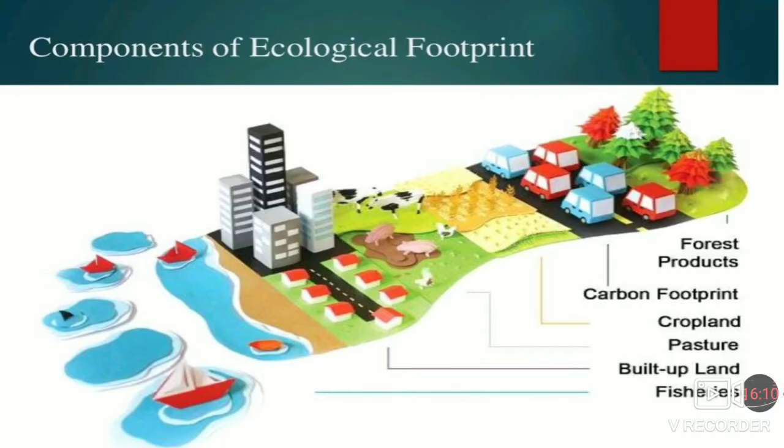What are the components of ecological footprint? The components of ecological footprint are forest products, carbon footprint, cropland, pasture land, built up land, and fisheries.